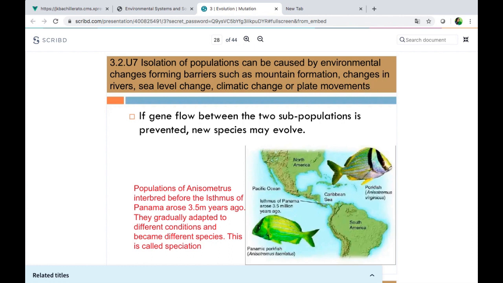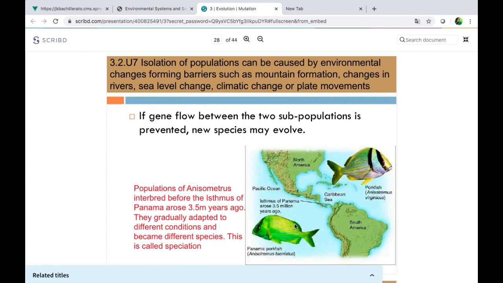Those are causes that provoke isolation, okay? So isolation is carried out because of mountain formation, changes in rivers, and that's it, okay? So if gene flow, and when I say gene flow, I mean the exchange of genes between the two subpopulations, is prevented, new species may evolve.